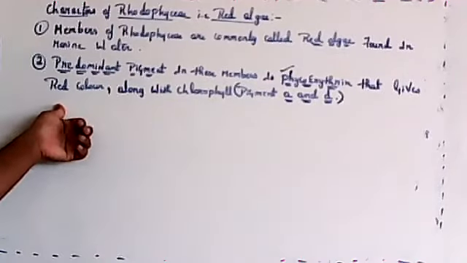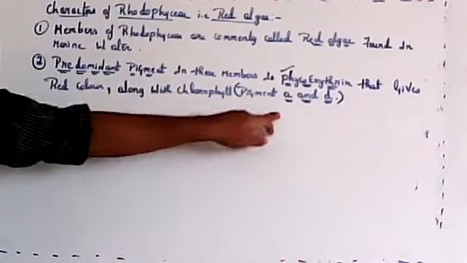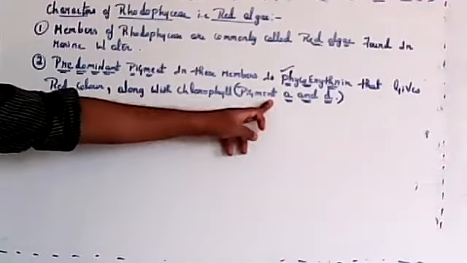Okay, so characters of Rhodophyceae. Members of Rhodophyceae are called red algae. The predominant pigment is phycoerythrin, which gives red color to the algae. Along with phycoerythrin, pigments A and D are also present. Pigments A and D plus phycoerythrin, both will give red color.